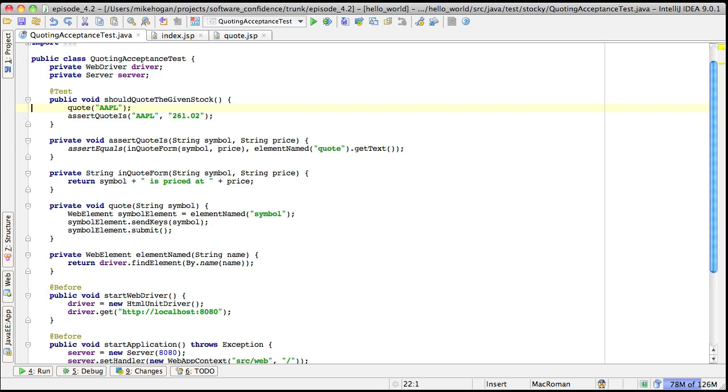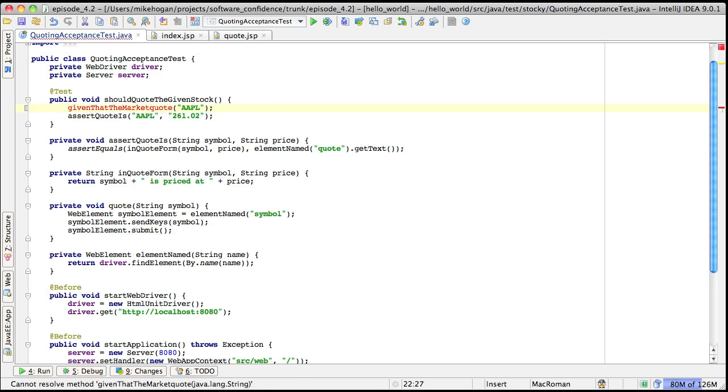Well, I'm going to put myself back onto the hook by tying down the before state. This forces me to think more about what quoting is about. What is it about the world that must be in place for quoting to mean something? After chatting about this with my customer and other devs, I decided that what's essential about quoting is that the market has a price for the given stock, and our app displays that price. Again, there's a strong element of giving myself permission to just try it and see with this kind of test. I'm not sure if we've nailed it following this discussion, but it's good enough to proceed with and see what comes out of it. So this is my given.